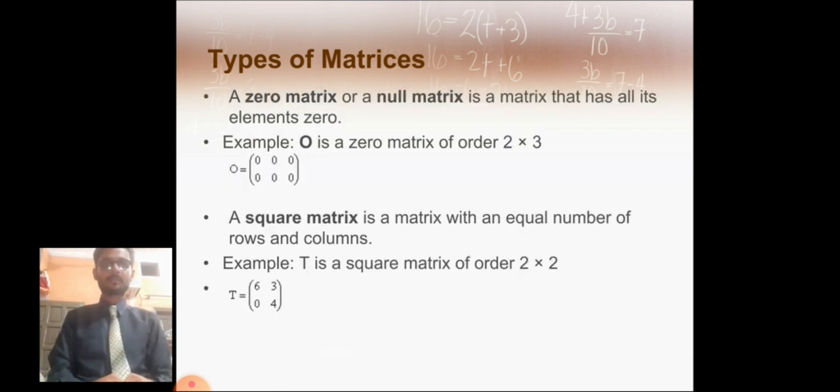Another type is a zero matrix or a null matrix, which is a matrix that has all its elements 0. Example is shown below. And then comes the square matrix. A square matrix is a matrix with an equal number of rows and columns. For example, T is equal to 6, 3, 0, 4. It is of order 2 by 2.